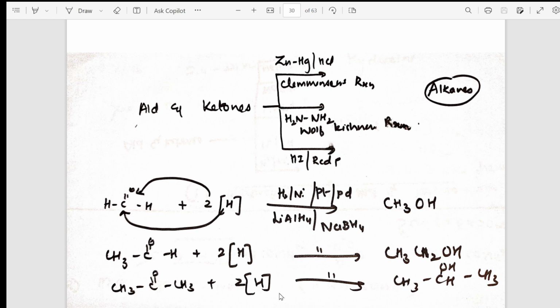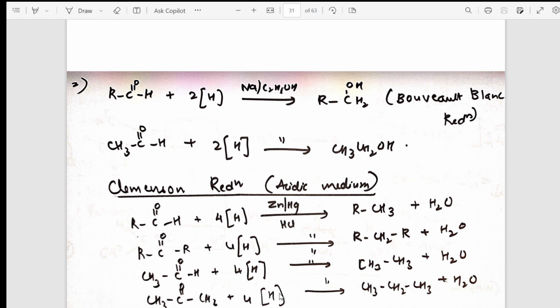And here, what did I do? I have taken the different reducing agents like hydrogen in the presence of nickel, platinum, palladium, lithium aluminum hydride, sodium borohydride. All reagents put together I have given here. Done. Now, next important thing, the name reactions. As I said, in the presence of ethanol also I have given.